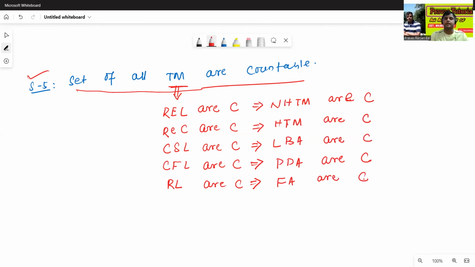Okay, this is the important point. This is the proof that the set of all Turing machines is countable. In the upcoming classes, we'll discuss some different types of countable and uncountable sets. Okay, thanks for watching.